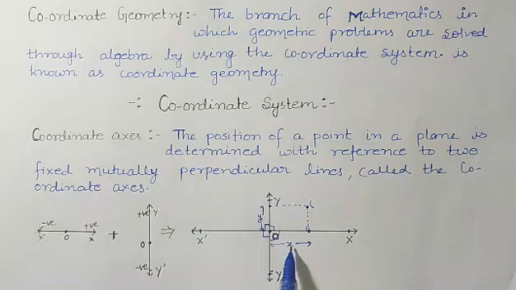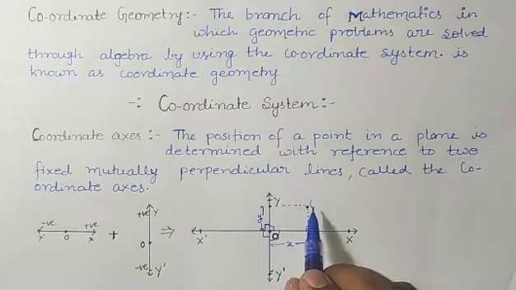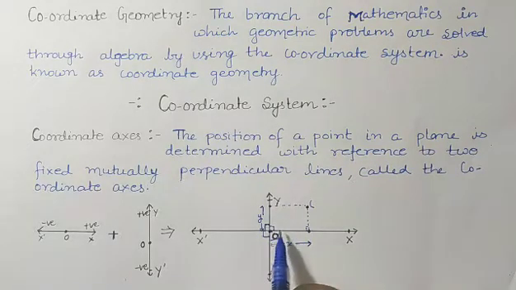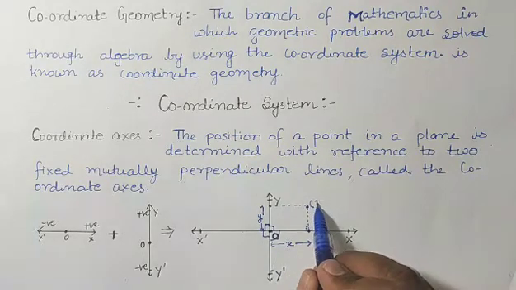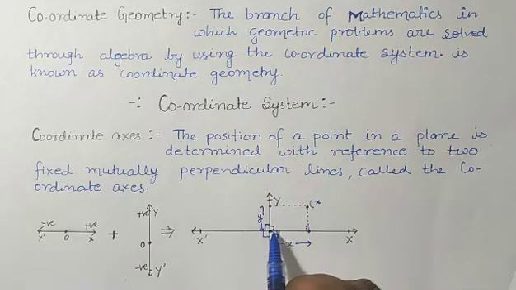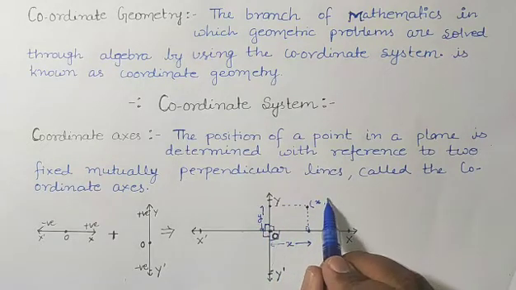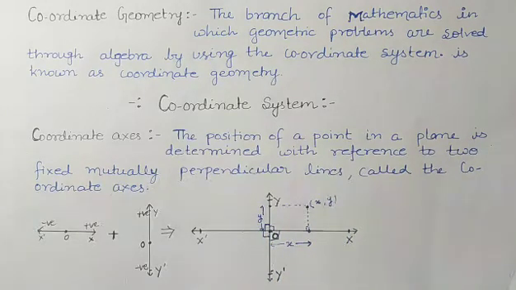Towards the x-axis the distance from the origin is x, and towards the y-axis the distance is y. So you can give the address as x comma y.